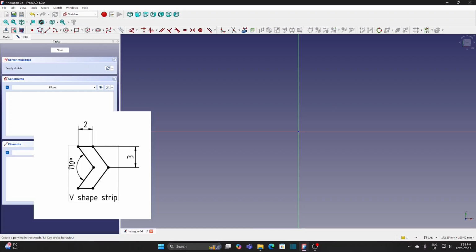Use the polyline to draw the shape. The dimension and angle depend on what you want to create. The key dimensions are inside space and the gap, which I will explain the details later.